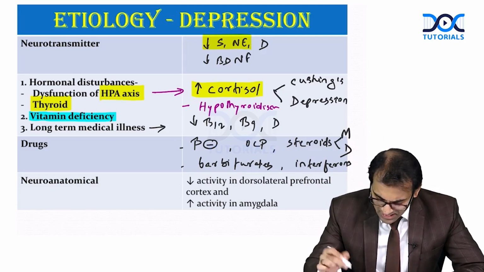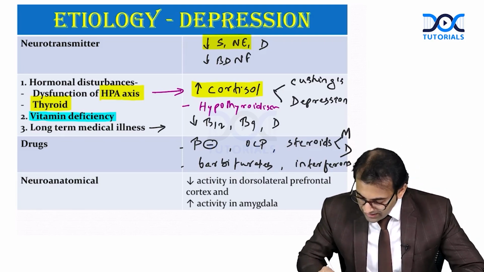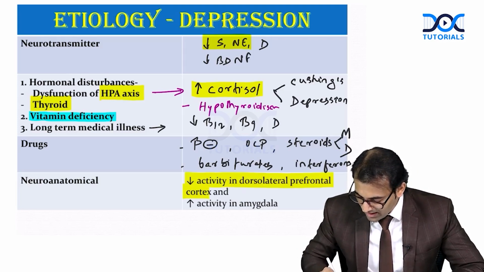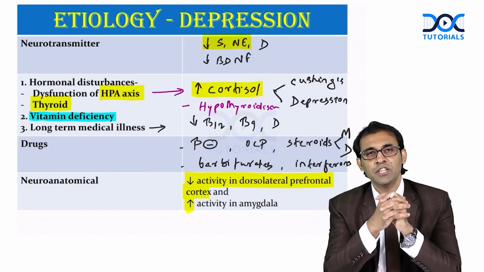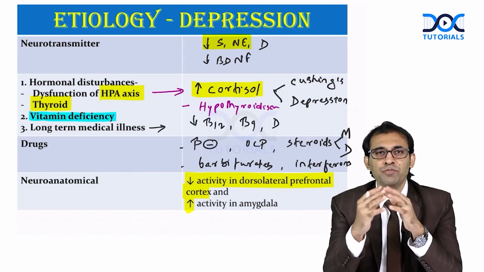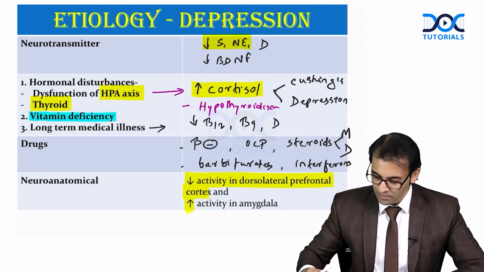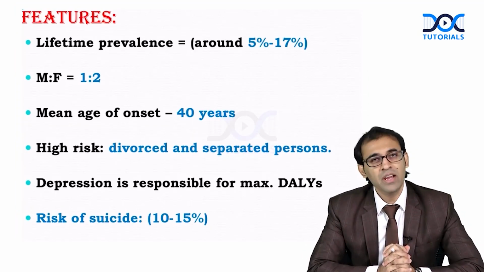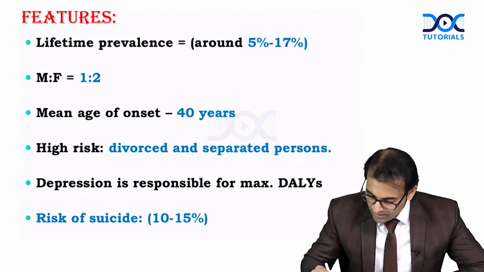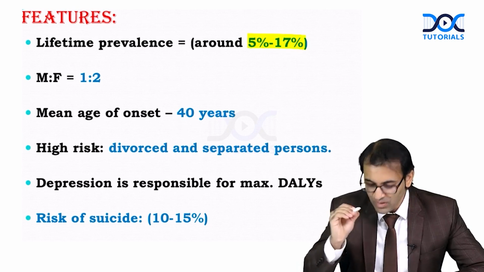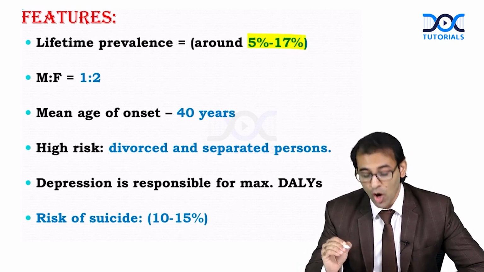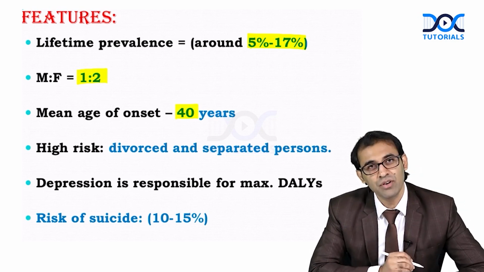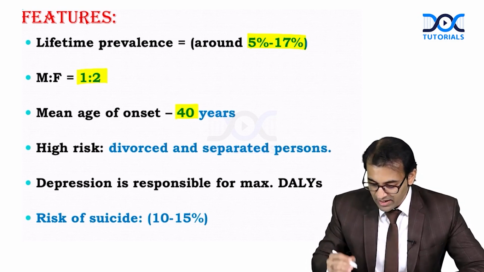And yes, as per the neuroanatomical, it is seen that decreased activity in dorsolateral prefrontal cortex and increased activity in amygdala. So remember all these points. See here, so far I have been explaining the basics of depression. Now, some features we should be focusing on. Overall lifetime prevalence is 5 to 17%. Remember, depression is more common among females, middle-aged females, right? Higher risk obviously.